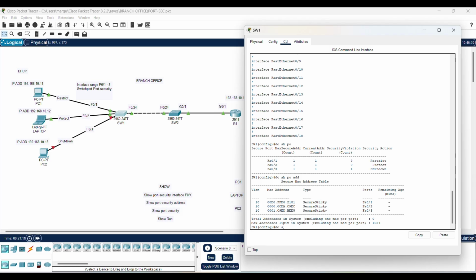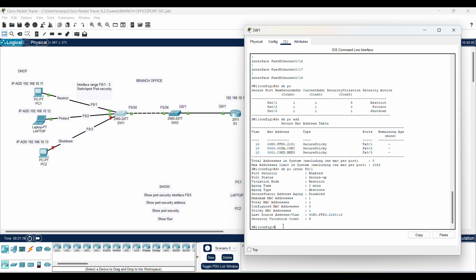You can also do show port security interface F01. Port security is enabled, so that's good. The violation mode is restricted. See, it will tell you everything. The maximum MAC addresses that I want on there is 1. How many violation counts does it have? 9. Just like what it said up here. It says the same thing right here.